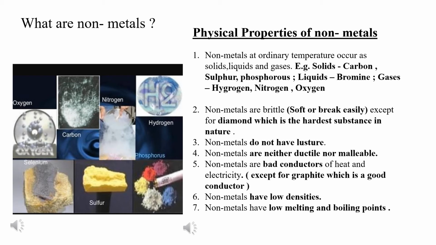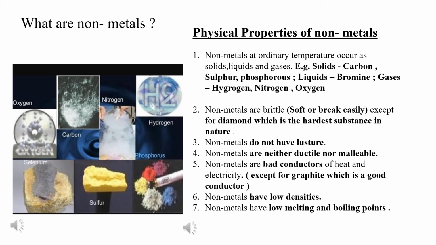Non-metals are bad conductors of heat and electricity. Now, even here we have some exceptions. Except for graphite, which is a good conductor. Graphite, you have your pencils, your pencil lead, that is graphite. So if you sharpen your pencil from both the ends and you connect wires to it, electric current can pass through them, and you connect them to a battery, a dry cell, and try to glow a bulb, you will see it will glow, because graphite is a good conductor. You can just search on Google, you will find this experiment done.